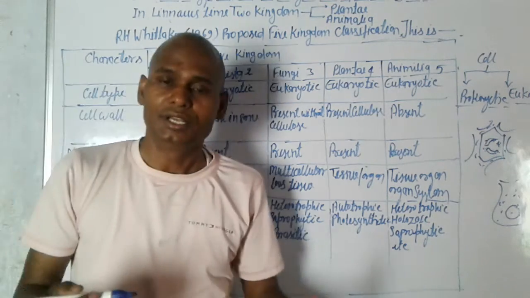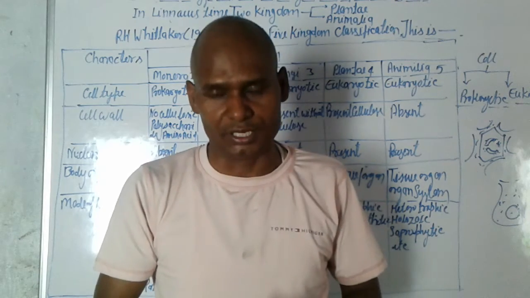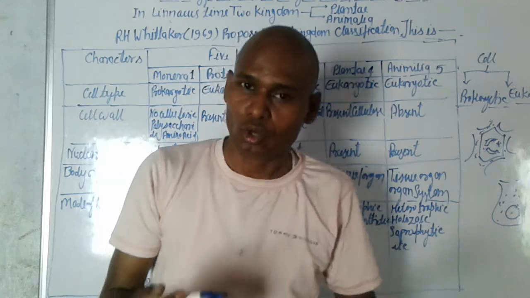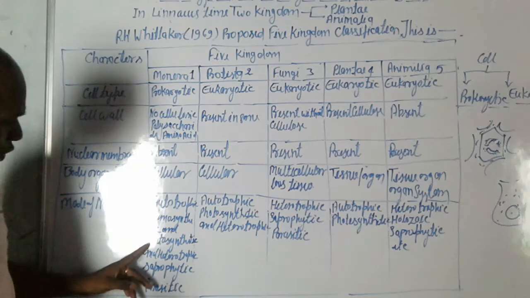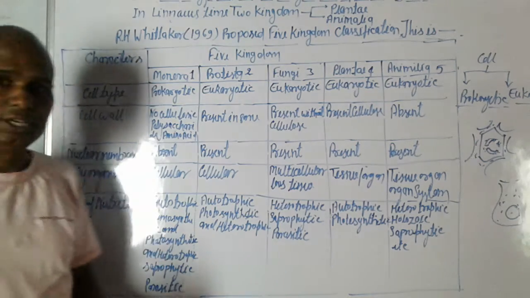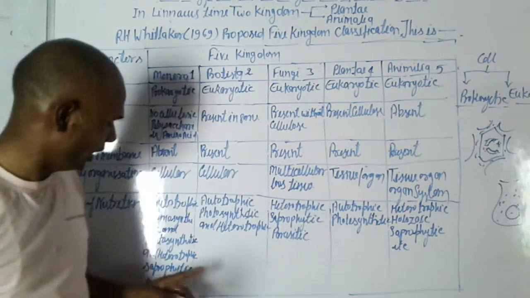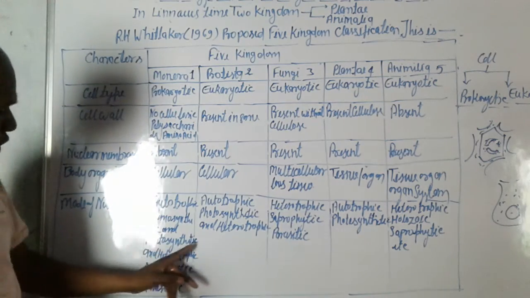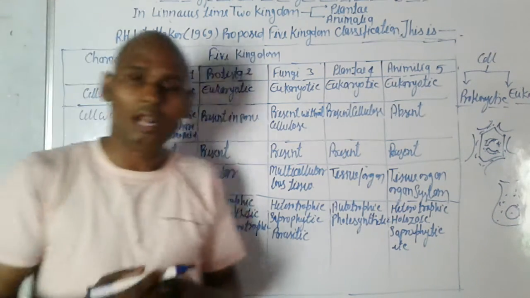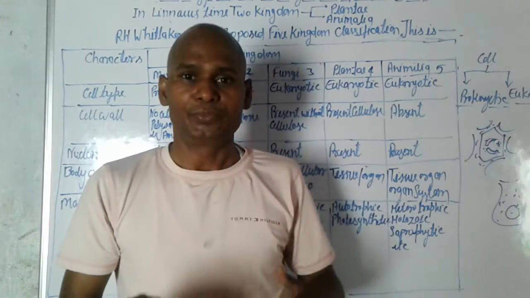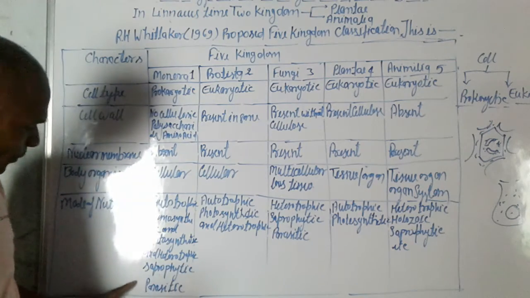Chemosynthetic means they prepare food with the help of chemical substances like iron. So these are the chemosynthetic. And photosynthetic, they also prepare food in the presence of light. So these are the photosynthetic. And heterotrophic. Monera also have heterotrophic because they depend on other organisms. So they are also heterotrophic.